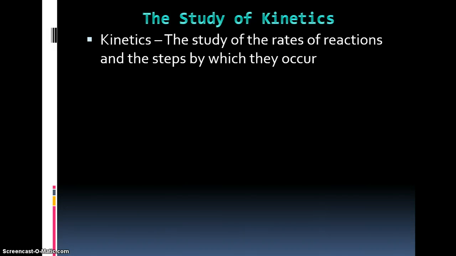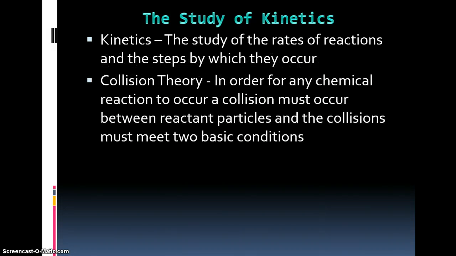And the first thing is basically what we call the collision theory, which states that in order for any chemical reaction to occur, a collision must occur between reactant particles, and the collisions must meet two basic conditions. Reactant particles have to actually come into contact with each other. Now bear in mind this happens randomly. It's not like atoms or molecules have brains and eyes and they can see each other and say, hey, I want to hook up with that one over there. That atom's kind of cute. I'm going to go hook up. They're mindless. These collisions are happening at random.